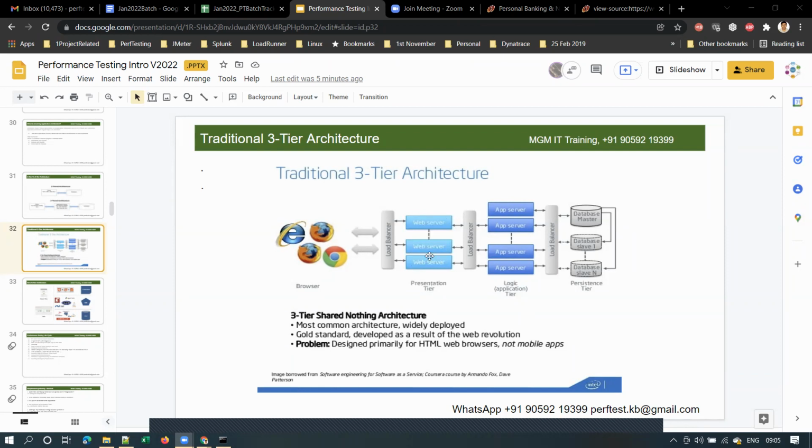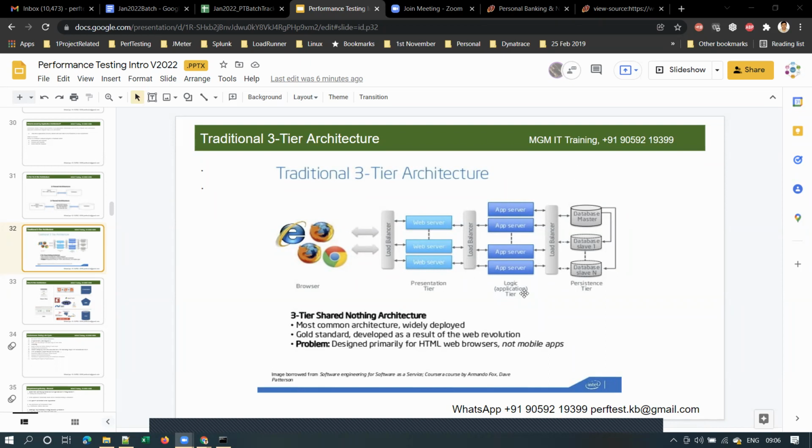And when you have multiple instances at each layer, user load should be distributed equally, or balanced, between the available servers, right? That is what the load balancer does. And a load balancer is not a hardware component, it's a software component.